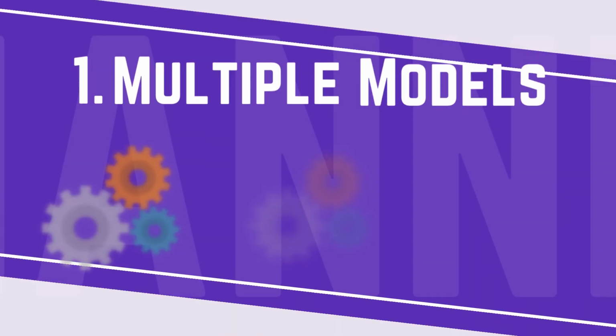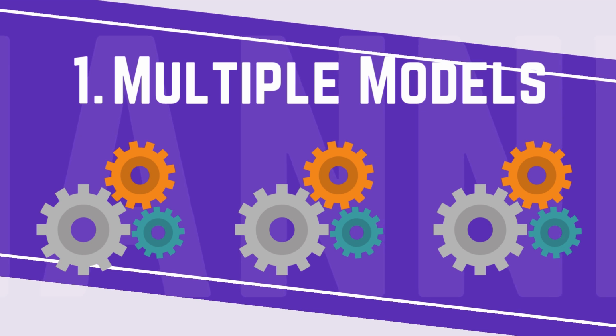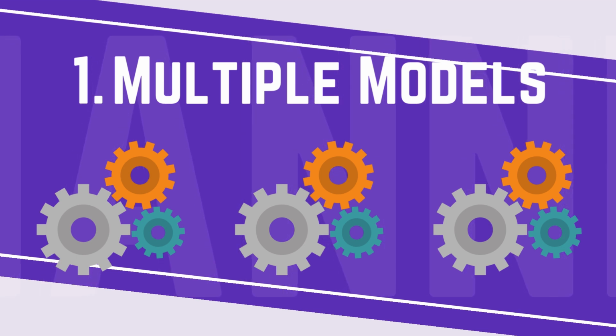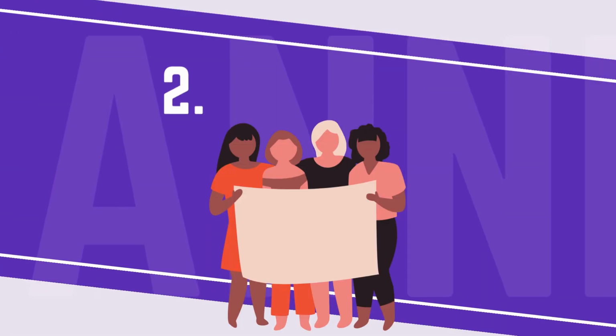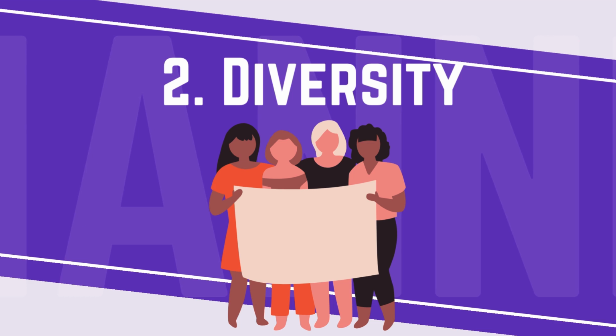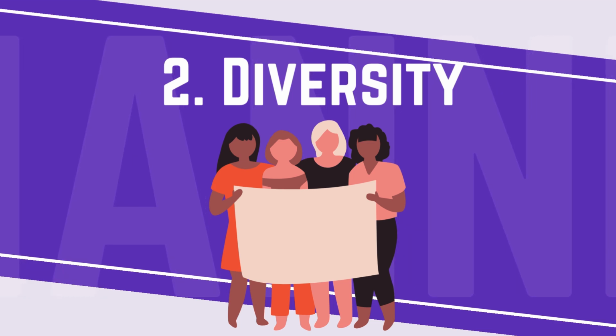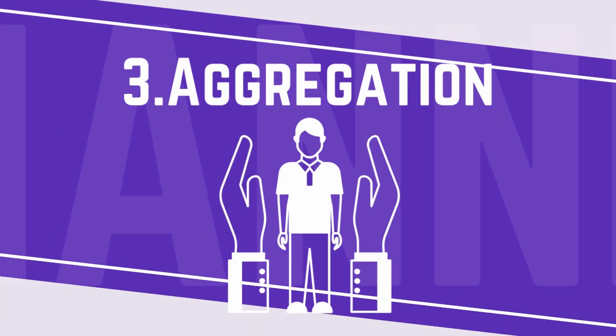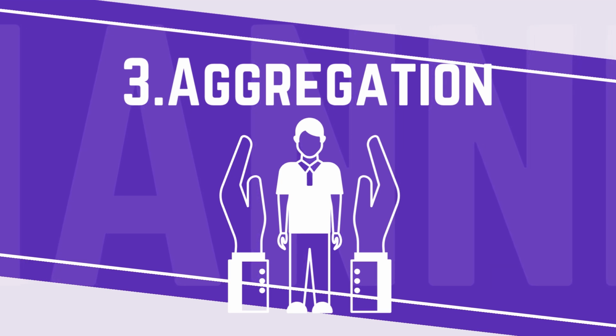Number 1. Multiple models. Instead of relying on a single model, ensemble methods train a collection of models on the same dataset. Number 2. Diversity. The base learners are trained in a way that encourages them to have different strengths and weaknesses, reducing the risk of overfitting to the training data. Number 3. Aggregation. The predictions from the base learners are combined using a voting or averaging scheme to produce the final prediction. This aggregation helps to mitigate the errors of individual models.